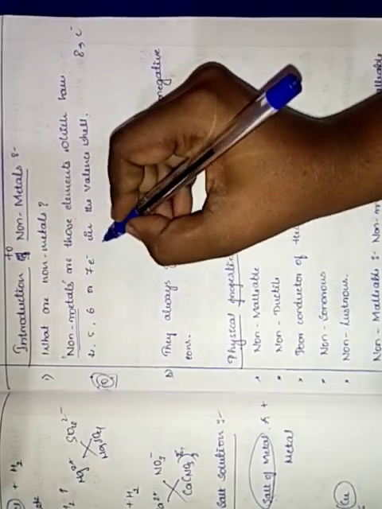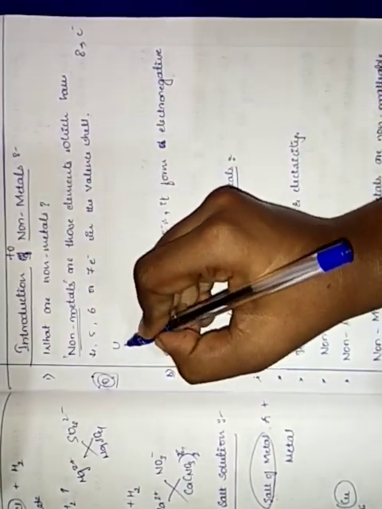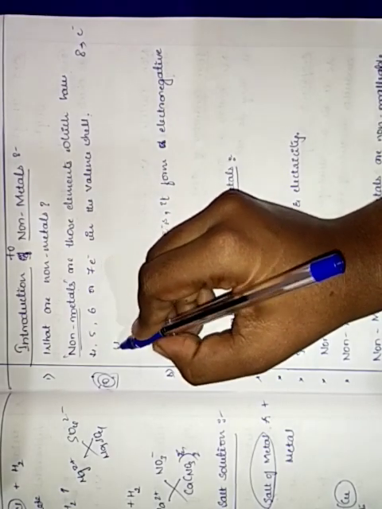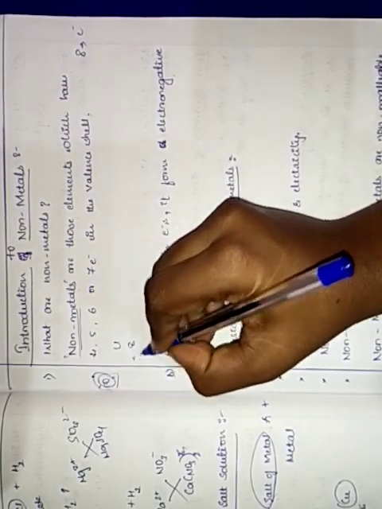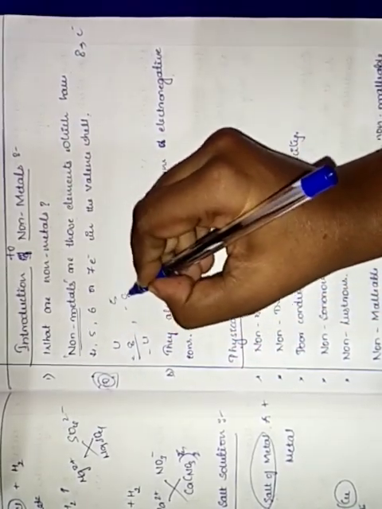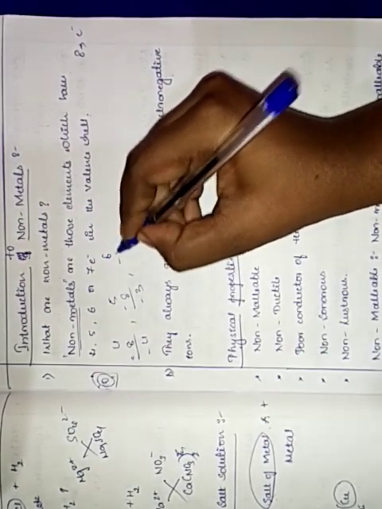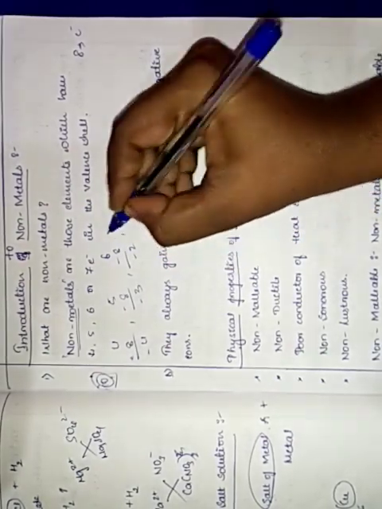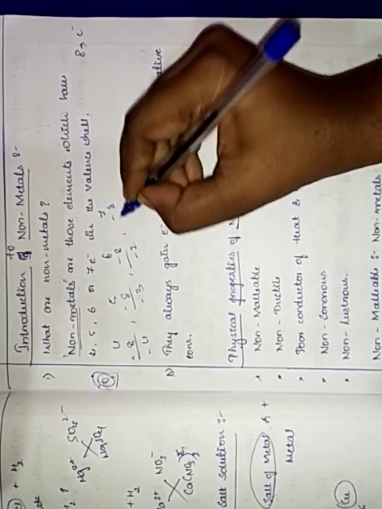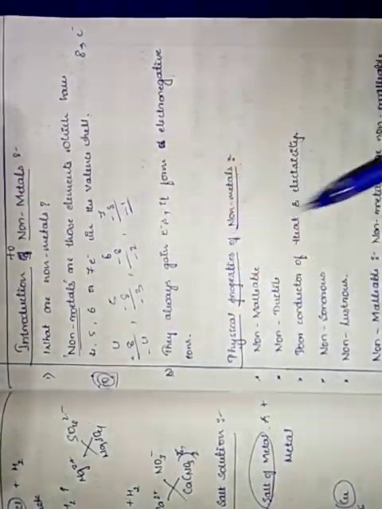For example, 4 minus 8, we get minus 4. Similarly for 5, minus 8 will give minus 3. For 6, 6 minus 8 is minus 2. And 7 minus 8 is minus 1. So this is how we get the valence.